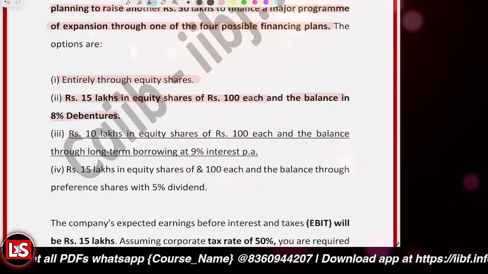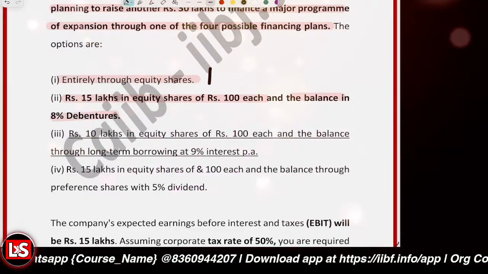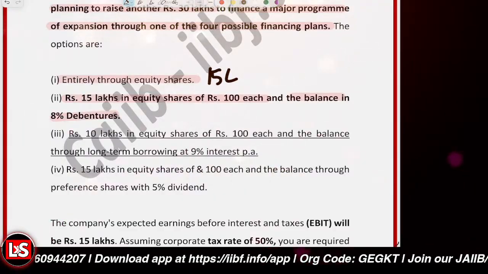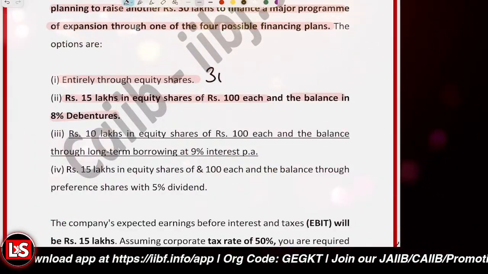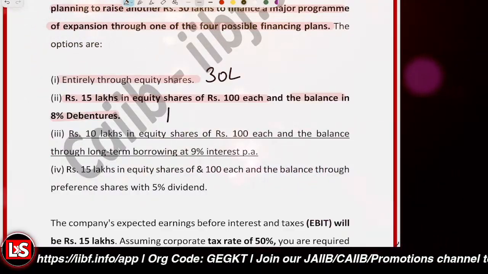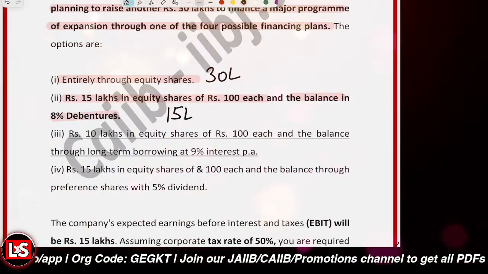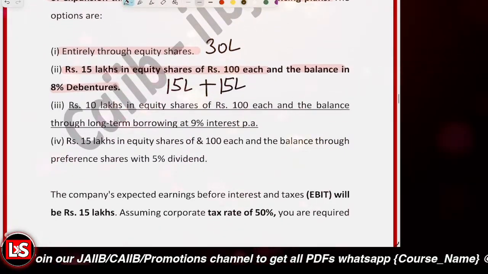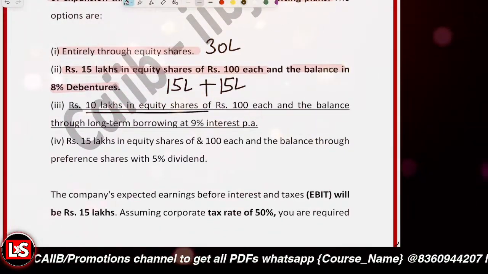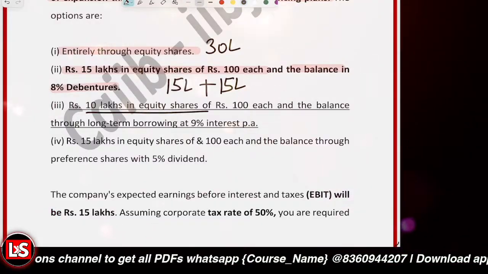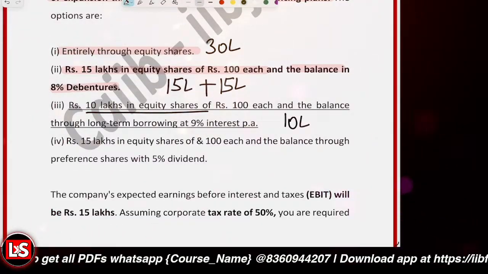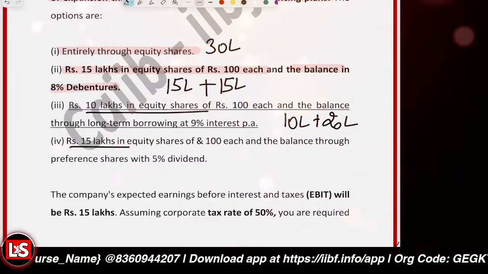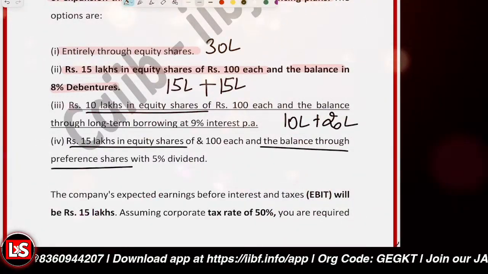So in the first scenario, they are going to issue 30 lakh of equity shares. In the second scenario, they'll issue 15 lakh, like 50% through equity shares, and raise 15 lakh through debt. In the third scenario, 10 lakh through equity shares plus 20 lakh through long-term borrowing. And in the fourth scenario, 15 lakh through equity shares and the balance through preference shares with 5% dividend.